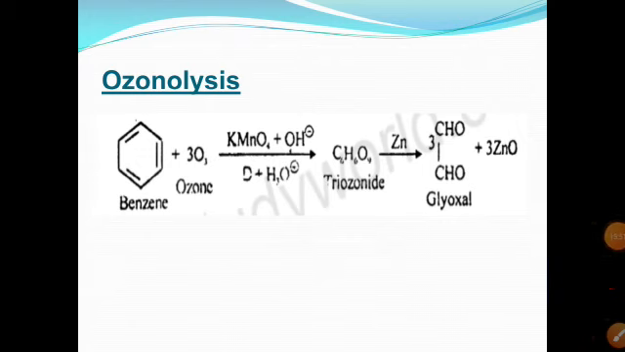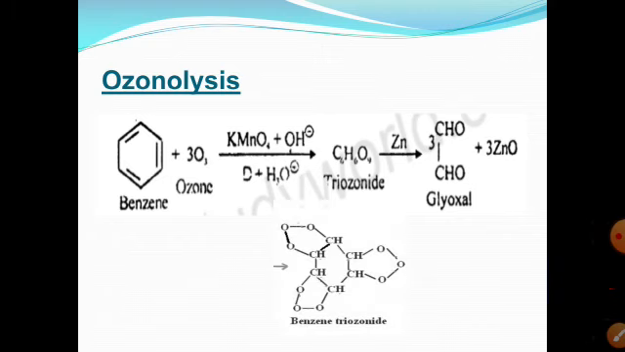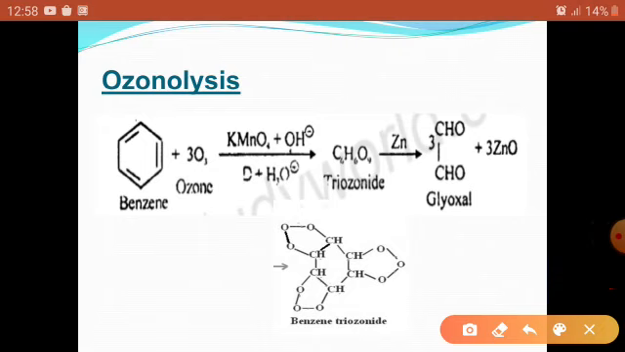Ozonolysis. When benzene is reacted with ozone, first it is converted into an intermediate, that is a triozonide, and then this intermediate is reduced in the presence of zinc and hydrogen peroxide, H2O2, and converted into glyoxal and zinc oxide. So this is the structure of benzene triozonide, in which all the double bonds are converted into ozonide structures, and in the presence of zinc, this molecule is cleaved and converted into three carbonyl compounds.